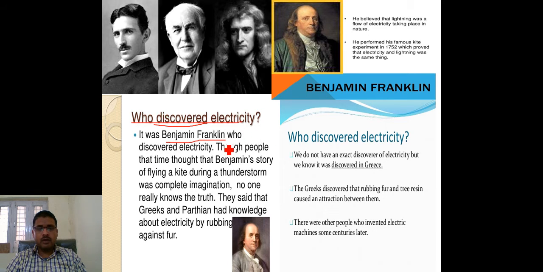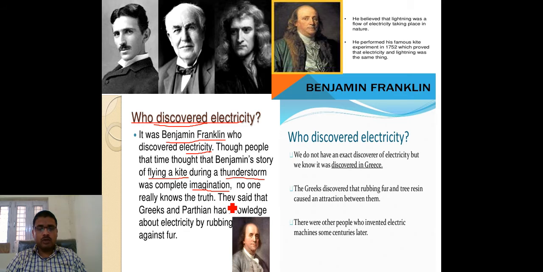But before this discovery of electricity, others had given brief knowledge about electricity. People at that time thought about Benjamin's story of flying a kite, how he discovered it, when he saw a thunderstorm, was completely imagination. No one really knows the truth, because he was talking about his own story. That's why others are not believing it.